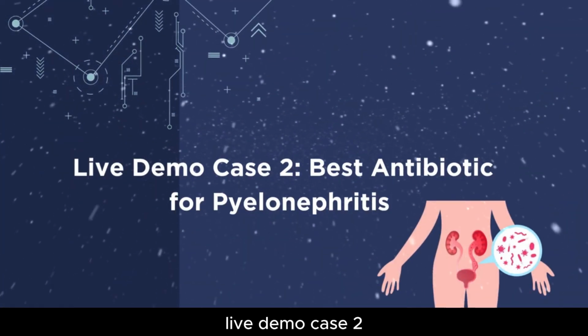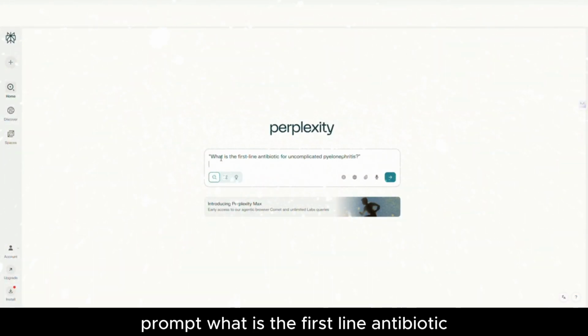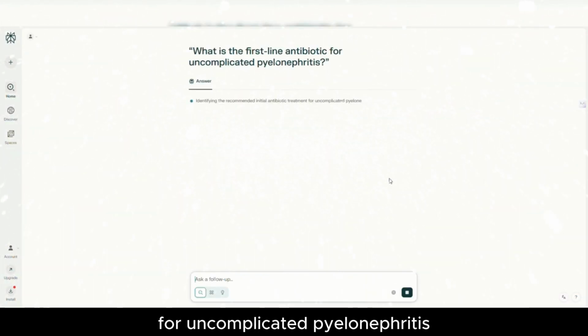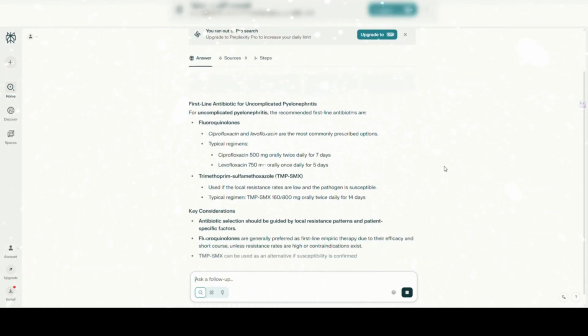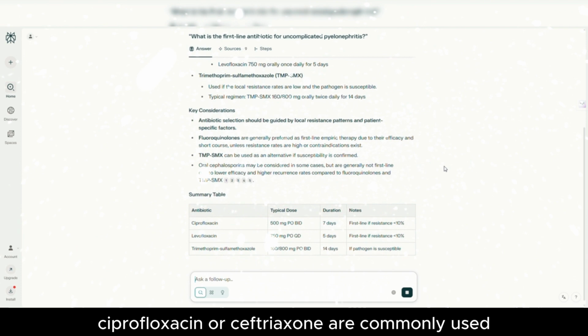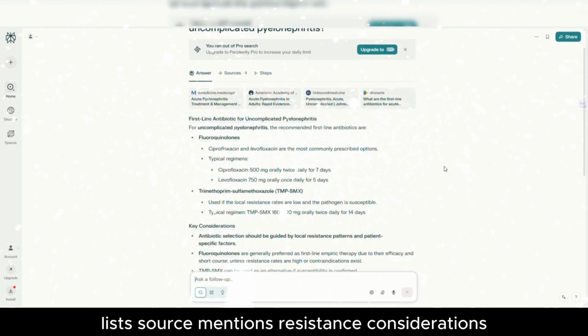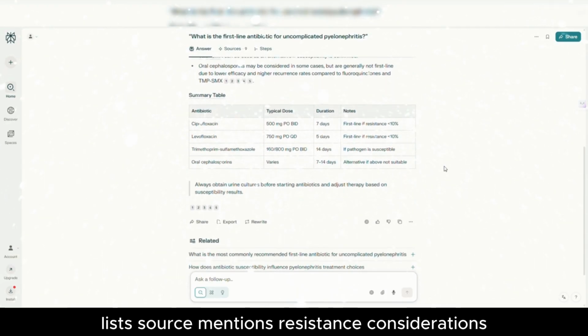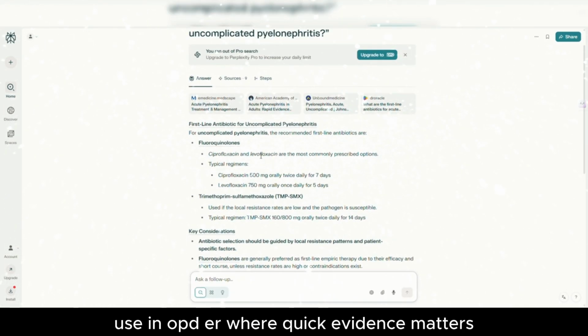Live demo case 2: best antibiotic for pyelonephritis. Prompt: what is the first-line antibiotic for uncomplicated pyelonephritis? Perplexity output: ciprofloxacin or ceftriaxone are commonly used, based on IDSA guidelines. Lists sources, mentions resistance considerations. One click to view guidelines. Use in OPD or ER where quick evidence matters.